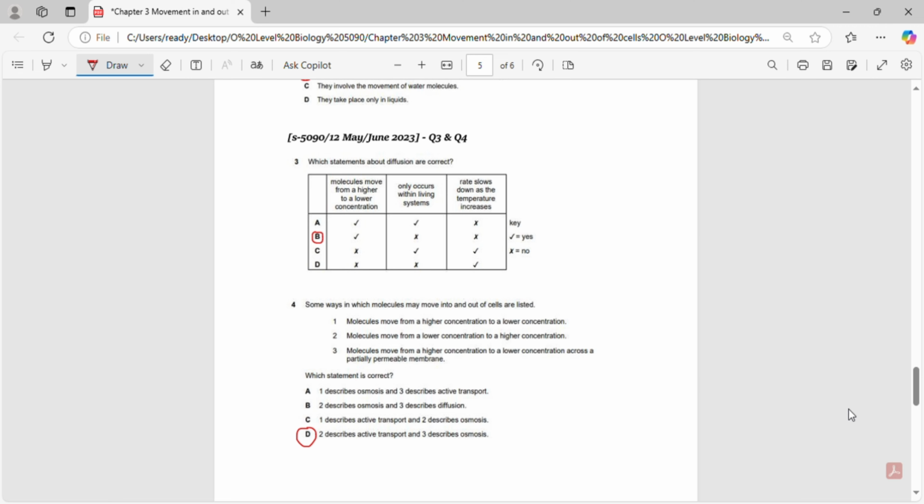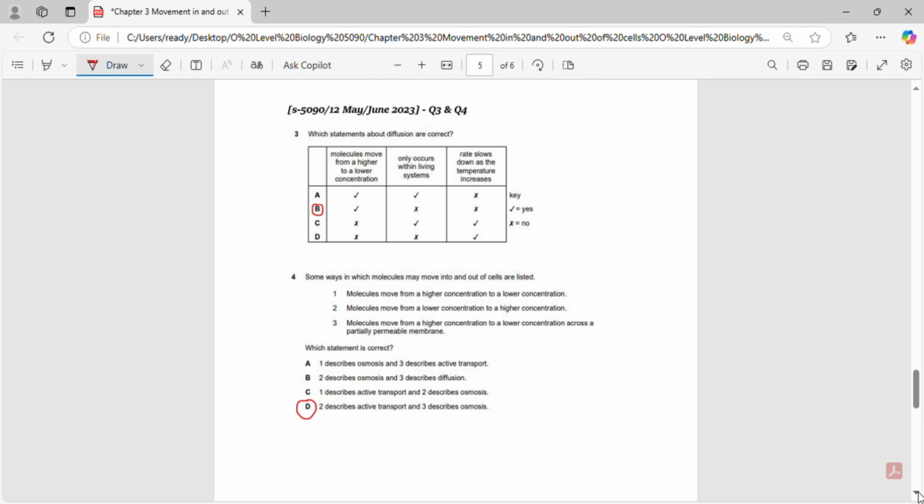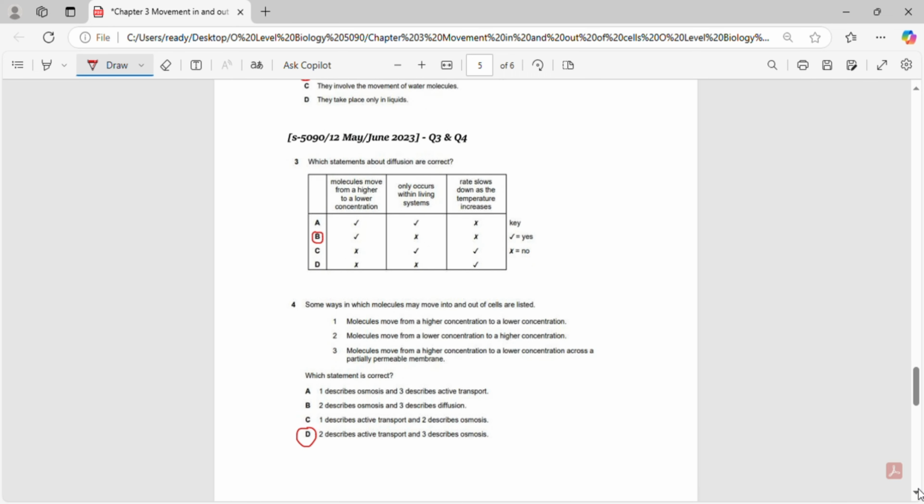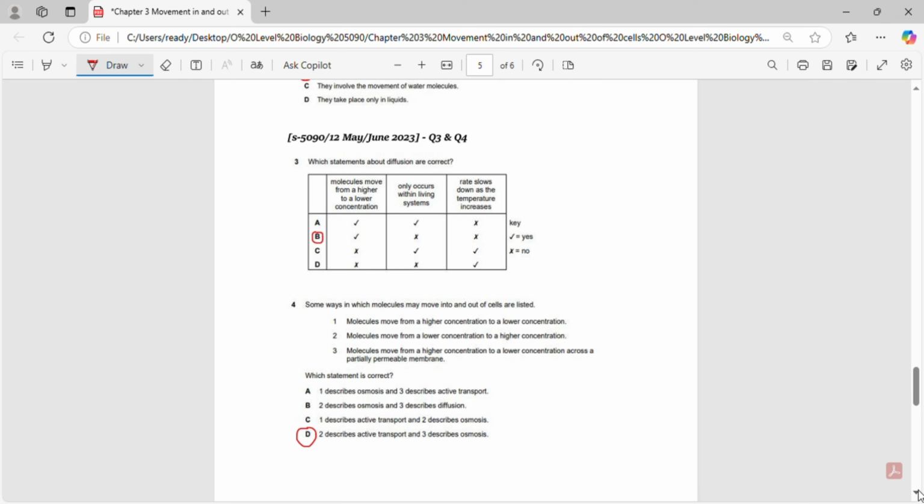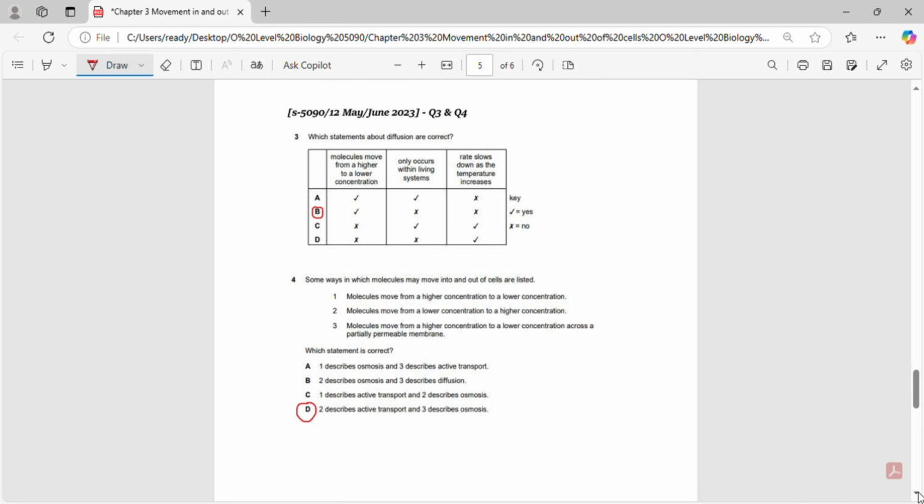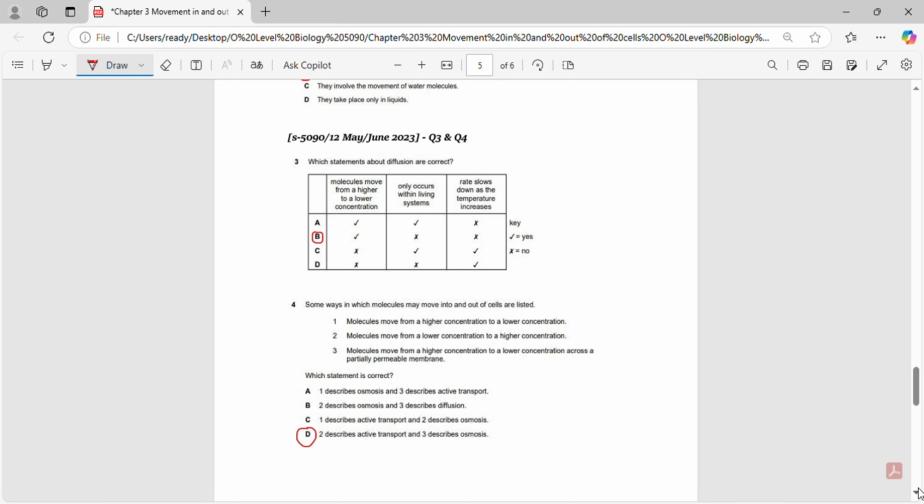As the statement 1 describes diffusion, as it involves molecules moving down the concentration gradient from high to low. Statement 2 describes active transport, which moves molecules against their concentration gradient from low to high and requires energy. And statement 3 describes osmosis as involvement of partially permeable membrane is mentioned. Therefore, D is the correct answer as 2 clearly identifies active transport while 3 refers to osmosis.